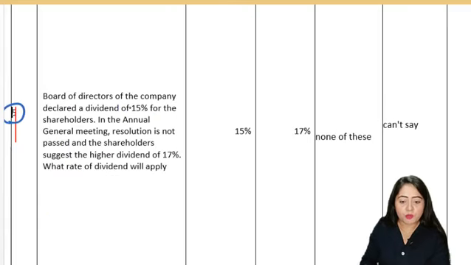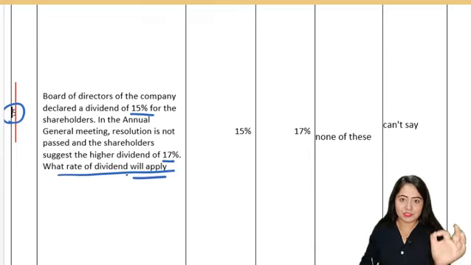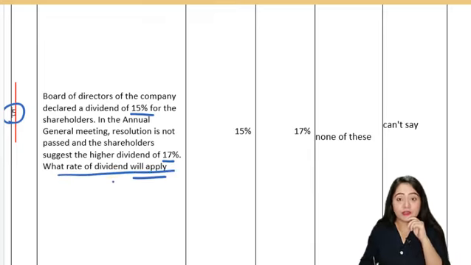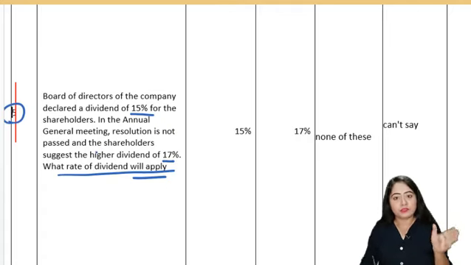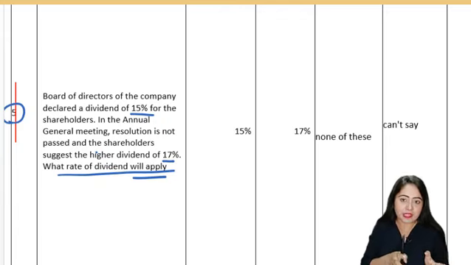Question 5. Board of Directors of the company declared a dividend of 15% for the shareholders. In the annual general meeting, the resolution is not passed and the shareholders suggest a higher dividend of 17%. What rate of dividend will apply? The question says that the board of directors have declared 15% dividend. Whenever we are talking about the final dividend, first the board of directors propose it, then it has to be put in the annual general meeting, and an ordinary resolution has to be passed. Only after that is this dividend finalized.